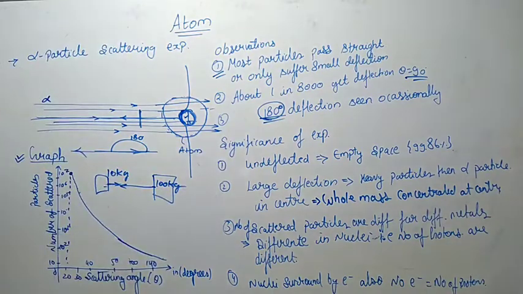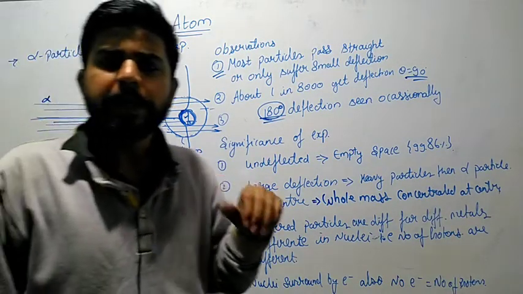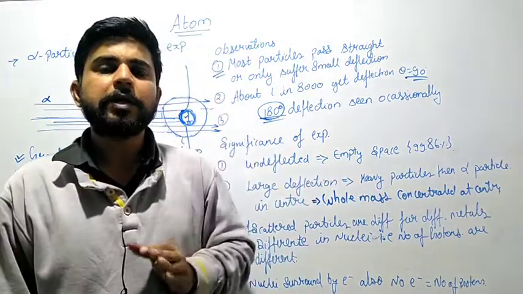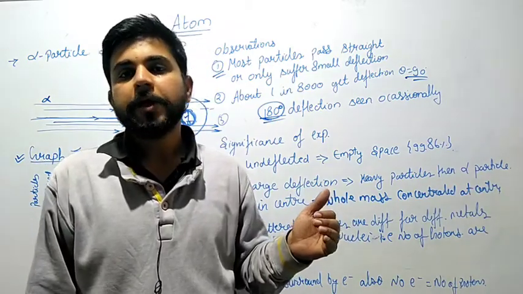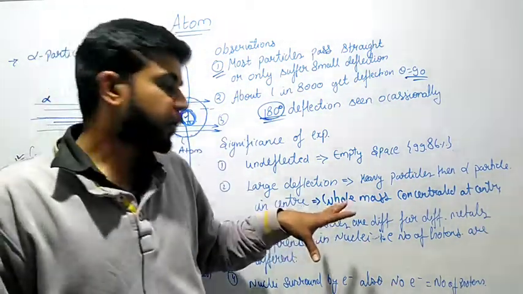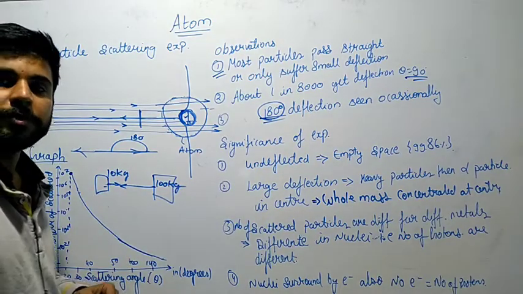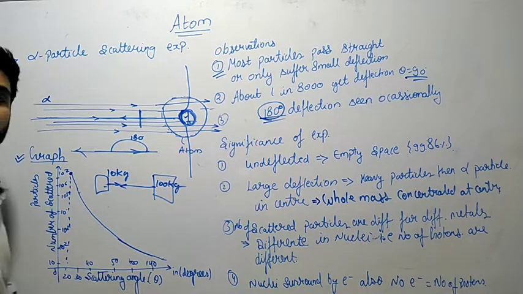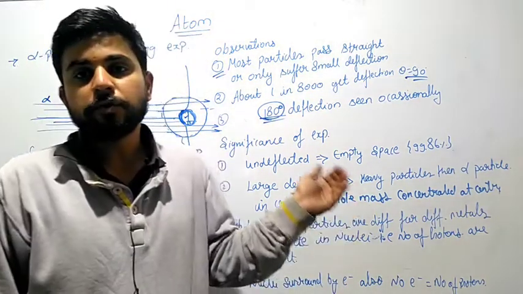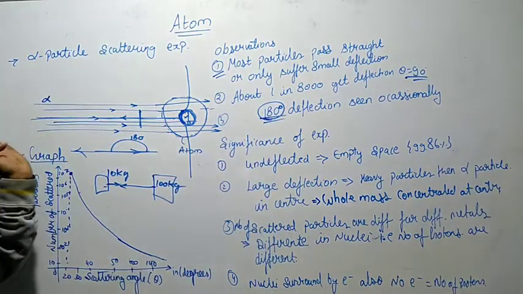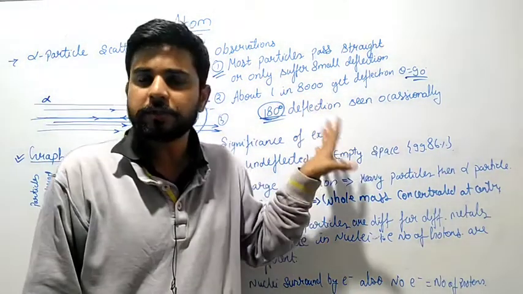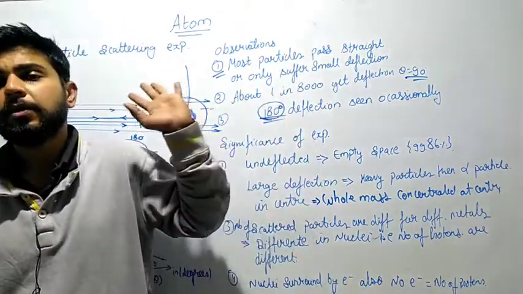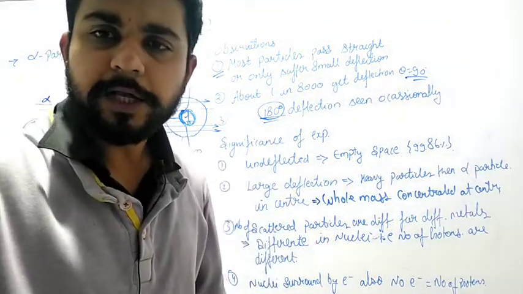All these points should be in your copy very properly, you have to maintain them, bachcho. Whatever is in the CBSE syllabus, we are going to complete that part first in this chapter also. After this, we are going to understand the derivation and calculation part. So please note these points very carefully. This should be in your notes copy. I will try to check, whenever the situation allows me, but whenever you come to school, these points should be in your copy very well. If you have already maintained the notes, no issues. If not completed, then you have to complete this part from here. Now, the calculation part.